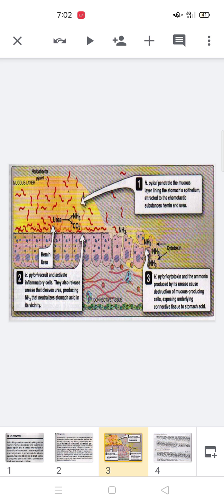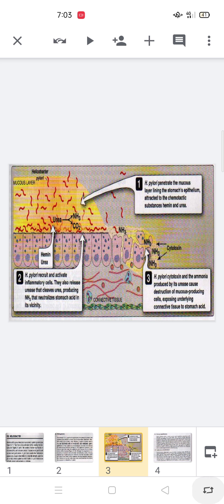This microorganism produces an ulcer at the site of the inflammatory area where it colonized as well as multiplied. So when they destroy the epithelial cells as well as the mucus-producing cells of the gut, in the form of an ulcer the underlying connective tissue can be exposed to the stomach acid.